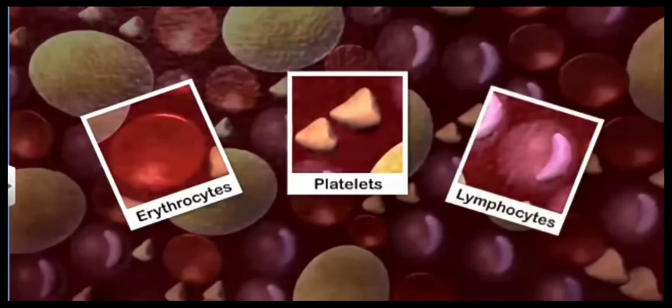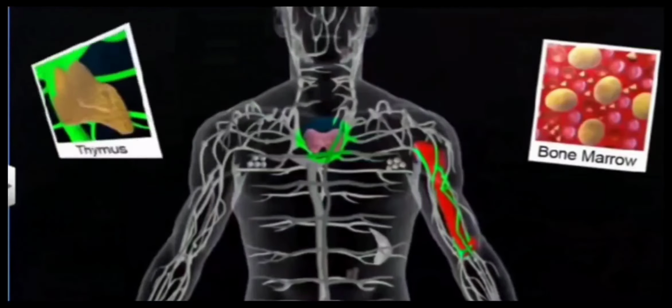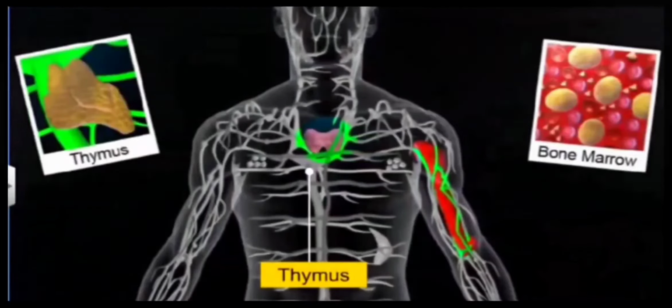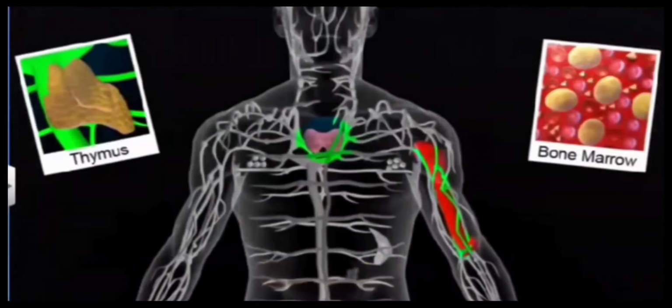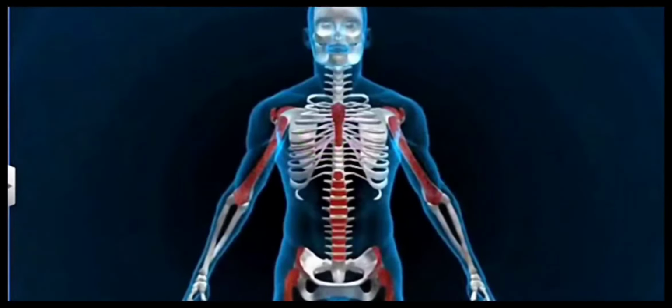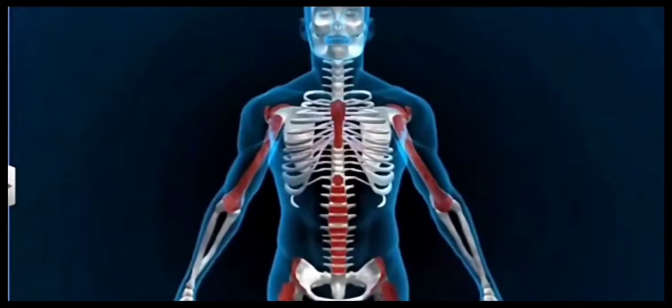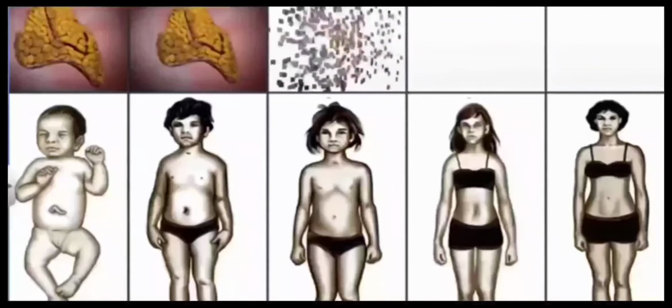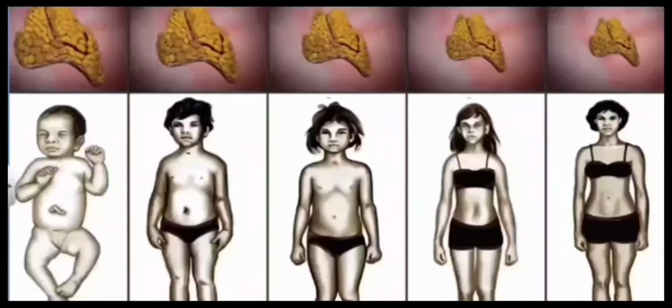First is bone marrow. Bone marrow is inside the bone. It is basically responsible for producing the specific types of lymphocytes. Likewise, the thymus is present just below the heart. Its size decreases as we grow older, and by puberty it is almost non-functional.